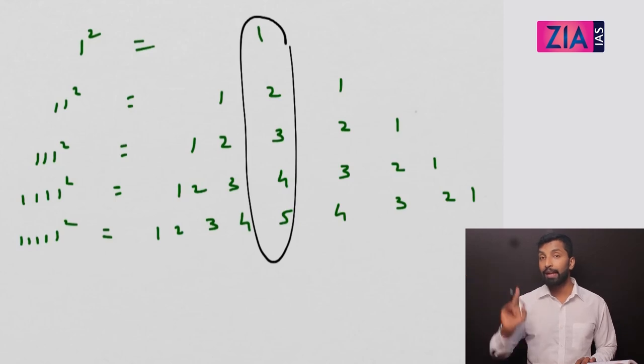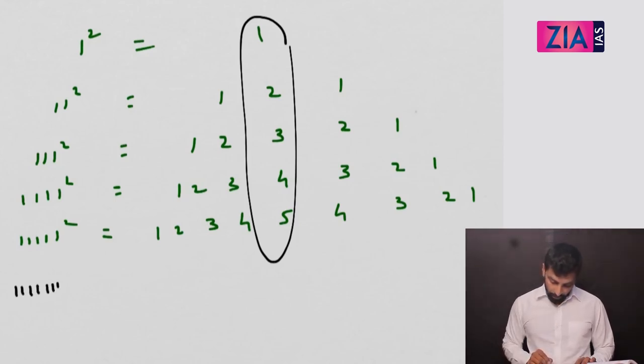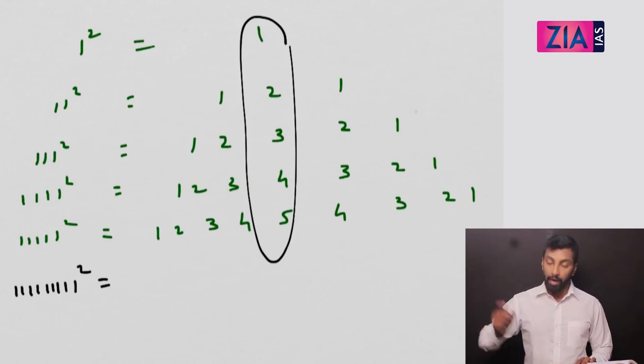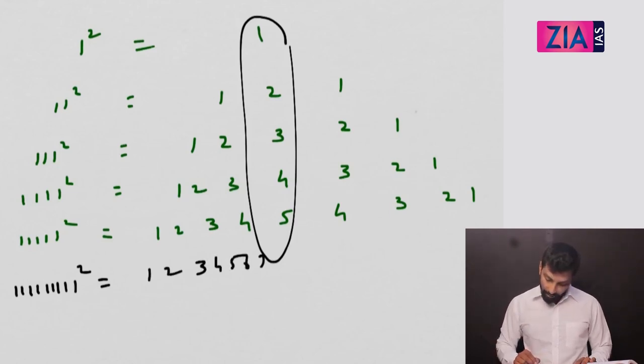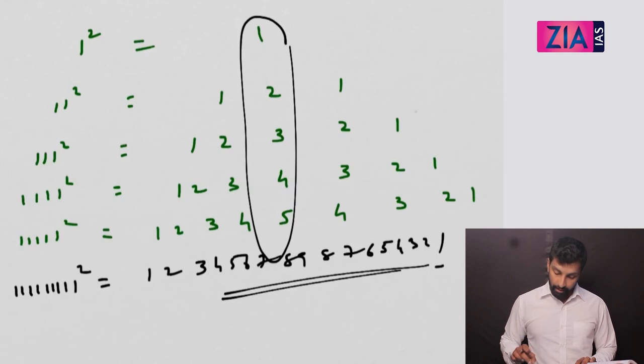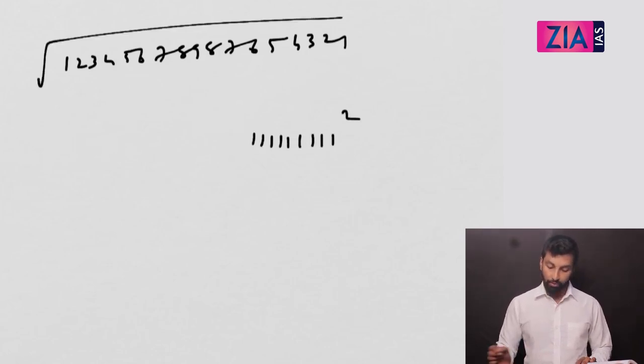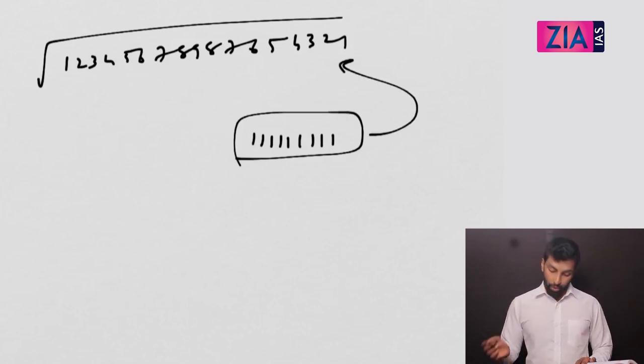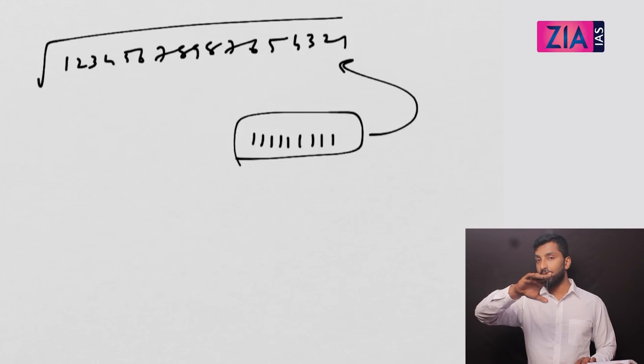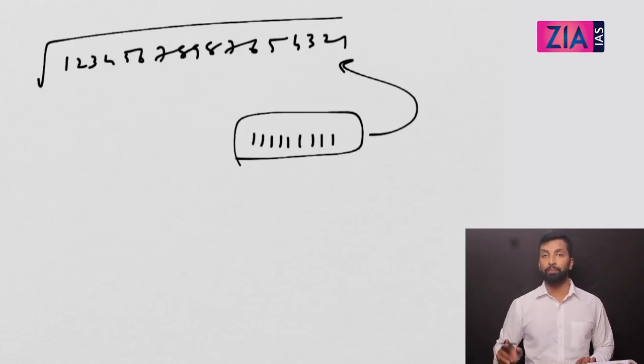So what if 111111111 square, with nine 1s? It will go up to 9: 123456789, then 8 7 6 5 4 3 2 1. That's your answer. The CAT question which came from this is the reverse. The root of 12345678987654321. What's your answer? 111111111, because the square of this is actually this. So if I ask you 1234567 then reverse, the answer is seven 1s. And 123456 then reverse means six 1s.